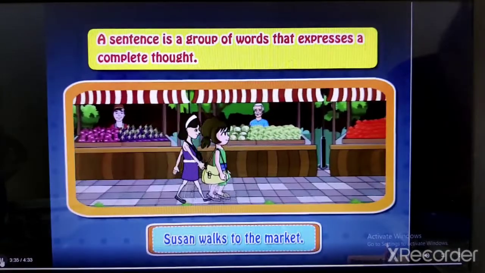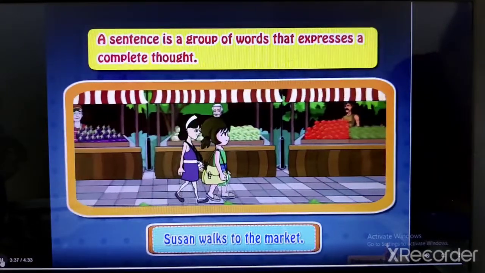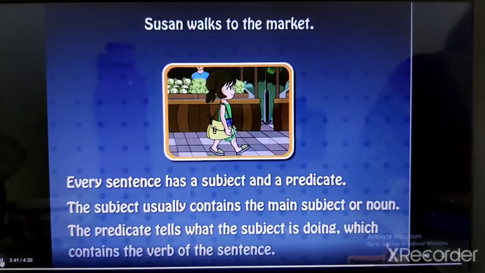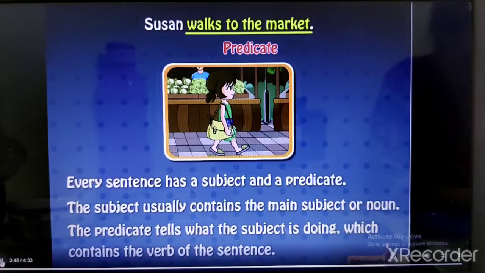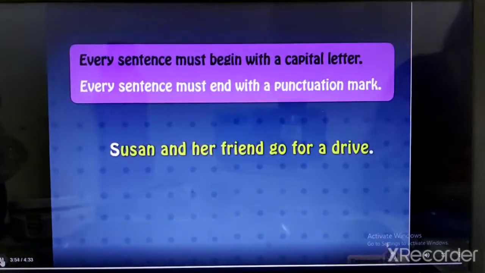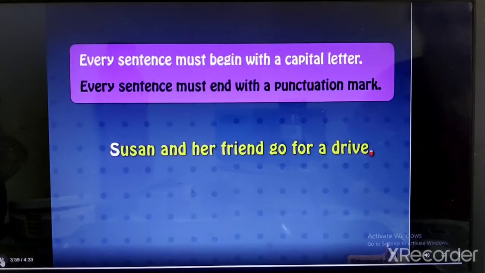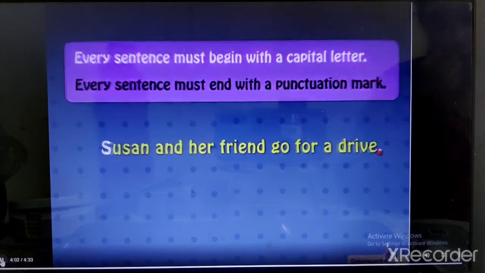A sentence is a group of words that expresses a complete thought. Every sentence has a subject and a predicate. The subject usually contains the main subject or noun, and the predicate tells what the subject is doing, which contains the verb of the sentence. Every sentence must begin with a capital letter. Every sentence must end with a punctuation mark.